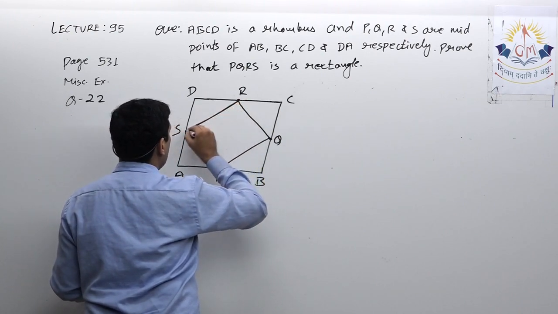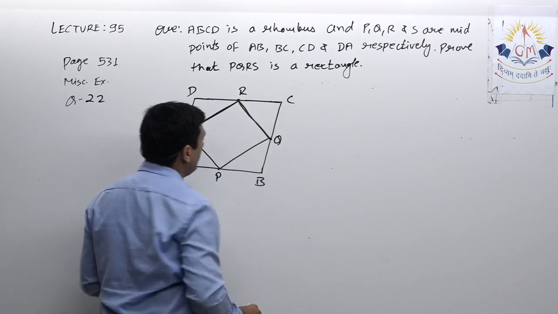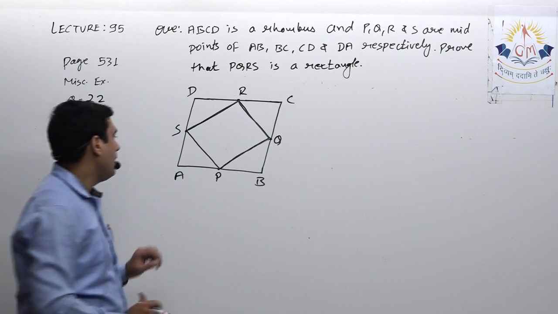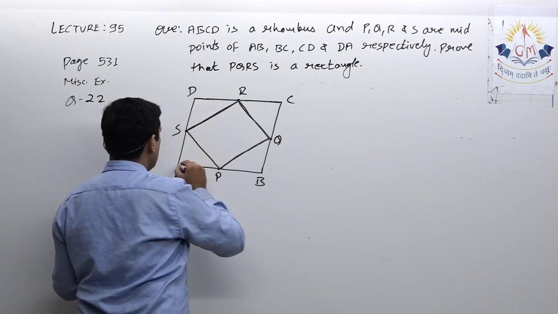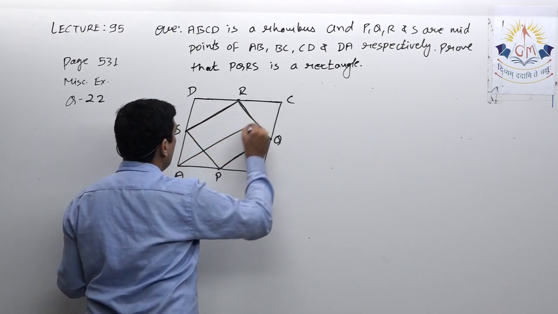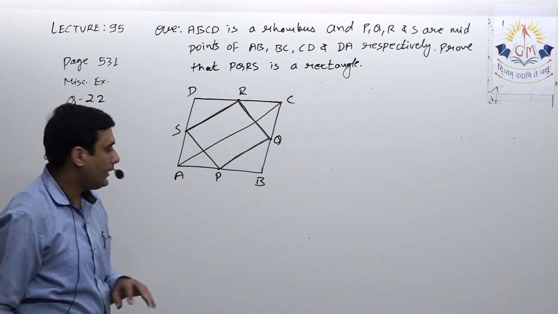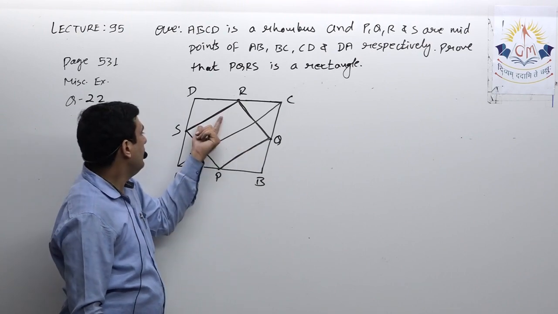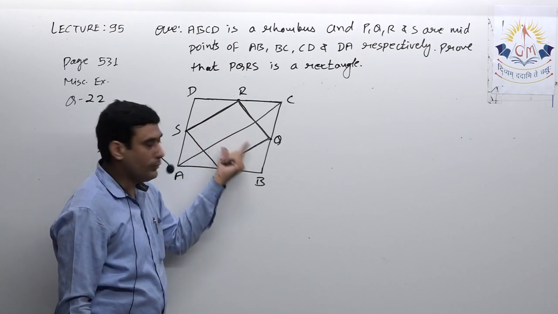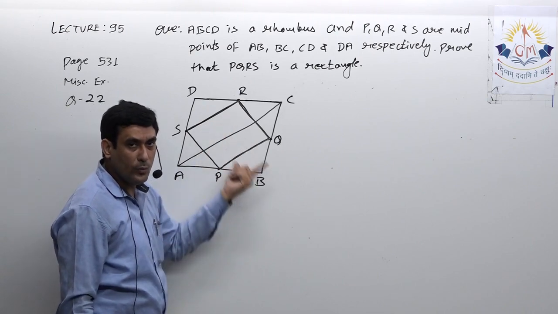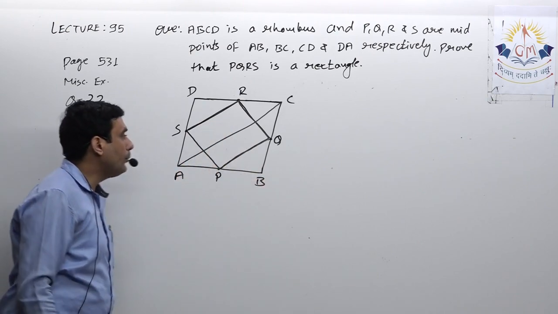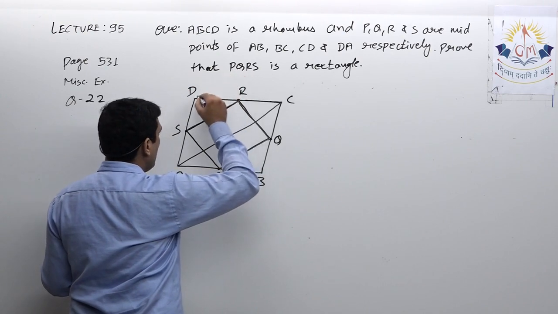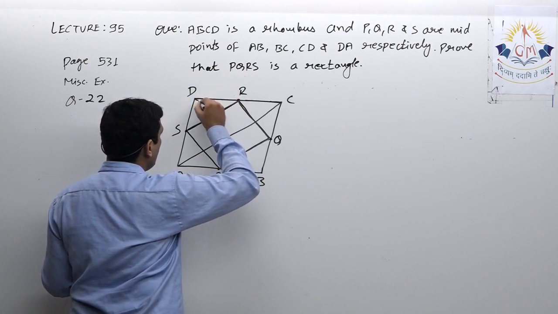Now the first thing that should come to your mind is that to prove it's a rectangle, first we need to prove it's a parallelogram, and that is very easy to prove. Just by joining one diagonal we'll be able to prove it. According to the midpoint theorem, PQ is half of AC and parallel to AC. Similarly, SR is half of AC and parallel to AC. That gives you PQ parallel to SR and PQ equal to SR. So it's a parallelogram. Now to prove it's a rectangle, we need to prove one of its angles is 90 degrees. We have already done a similar question. For that, we have to join another diagonal.